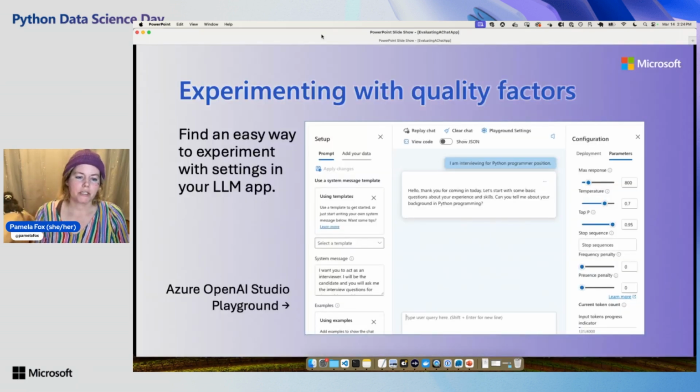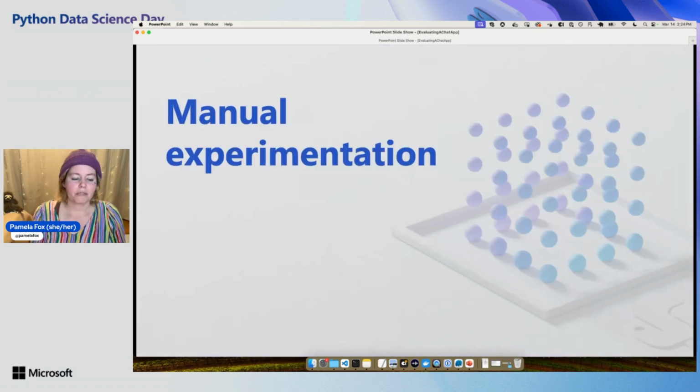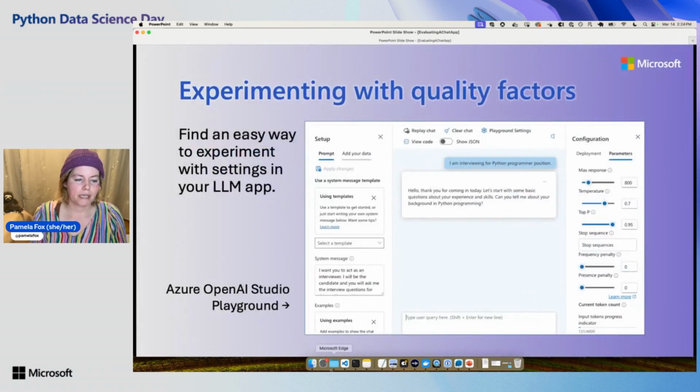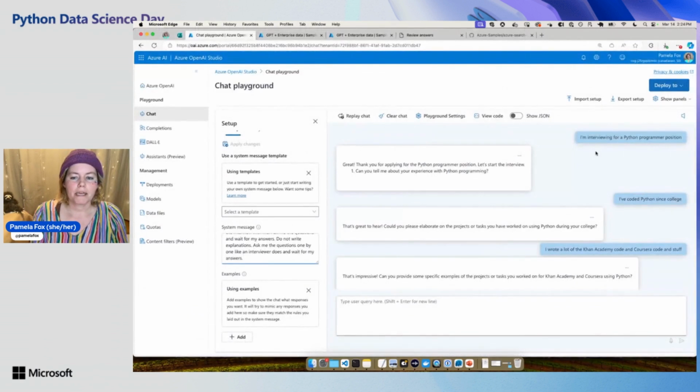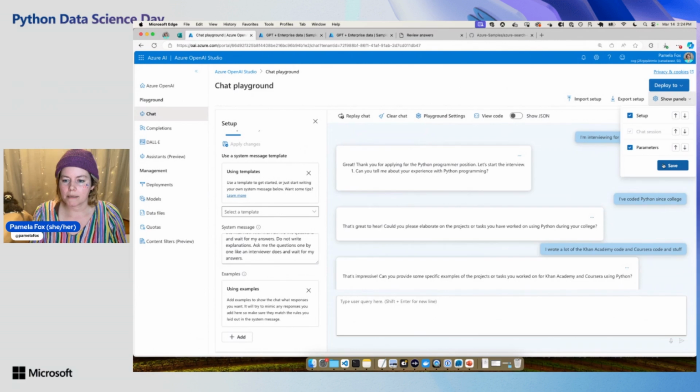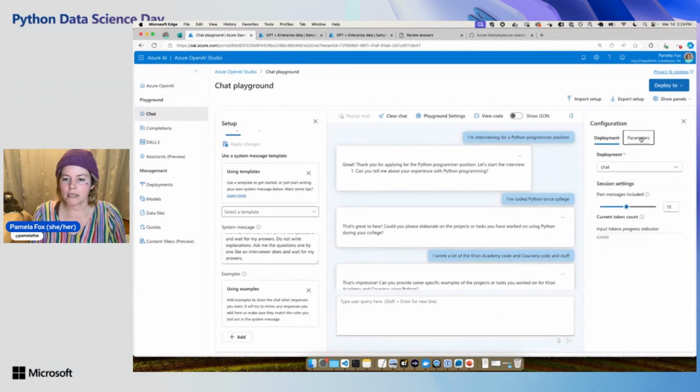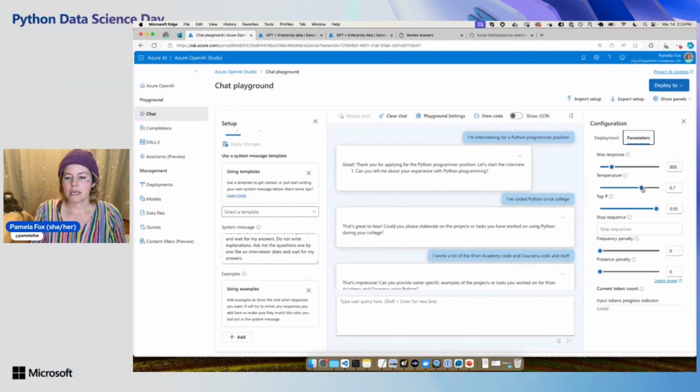So, manual experimentation. The first thing you want to do is have some manual way of experimenting with these quality factors, just so you can see for yourself what the changes are. For example, in AI Playground here, there is the customization, the parameters one. You click here and you can change the temperature, right? So 0 is not creative and 1 is most creative, and then you've got everything in the middle. Top P is also related to creativity. I actually never use that one myself.